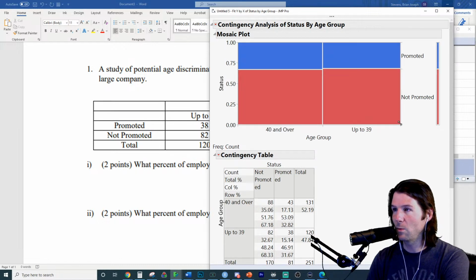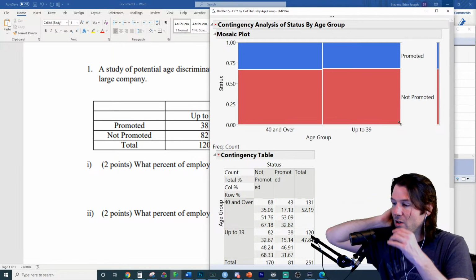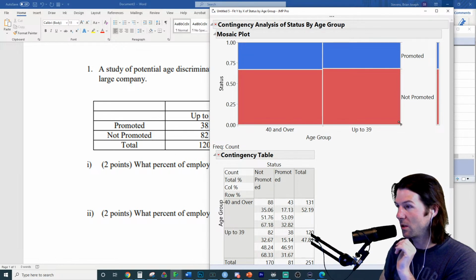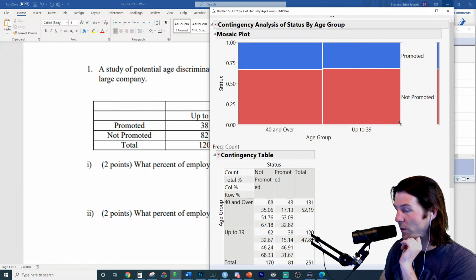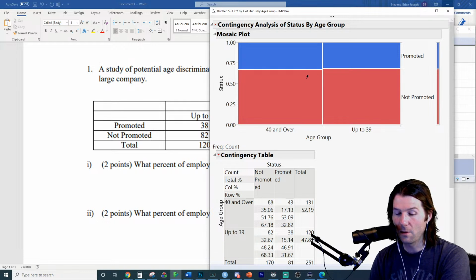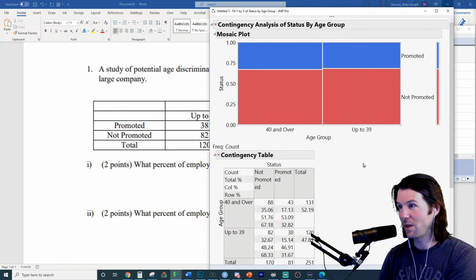Who knows instantaneously whether or not these two variables are associated? There is multiple choice, just like Canvas content quizzes: multiple choice, fill in the blank, true, false, lots and lots of options. So they are not, correct? They are not. Why are they not associated? Because if you look at people who are 40 and over, it looks like they get promoted at about the same rate as people who are up to 40. So there's not much of an association.